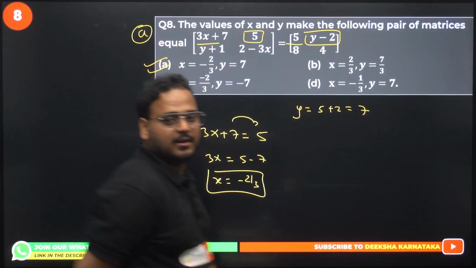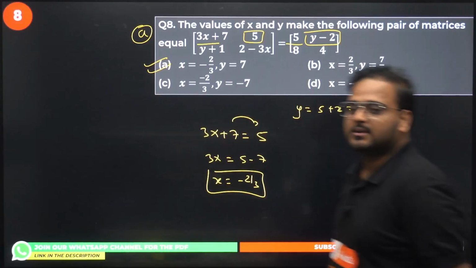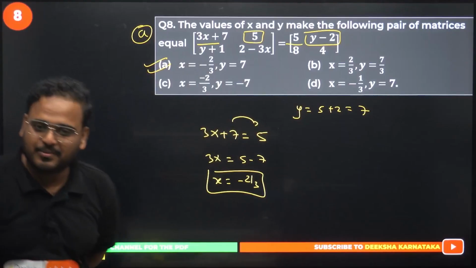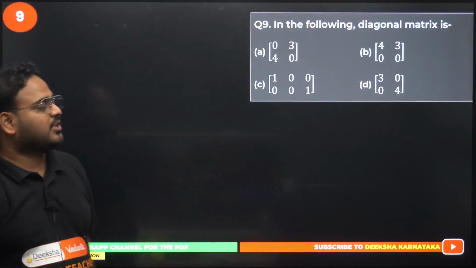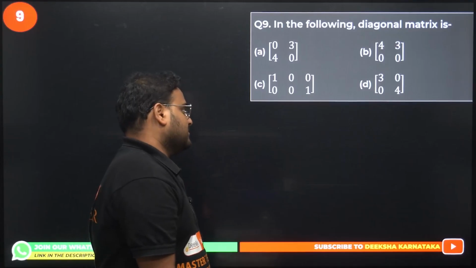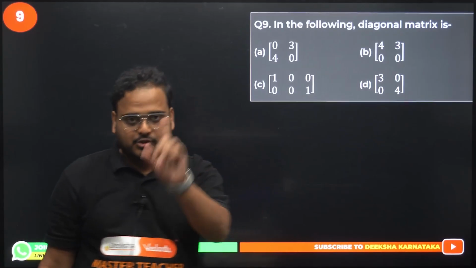Option A is correct. Minus 2 upon 3 and 7 is the value of x and y. Easy, very easy, extremely easy. Yes. Question number 9 now. In the following, which is a diagonal matrix? Diagonal means it should be a square matrix.